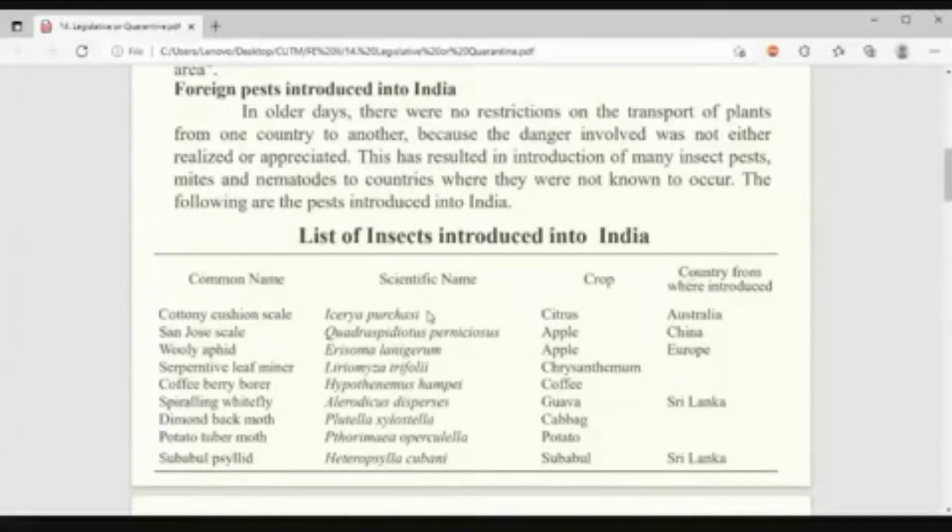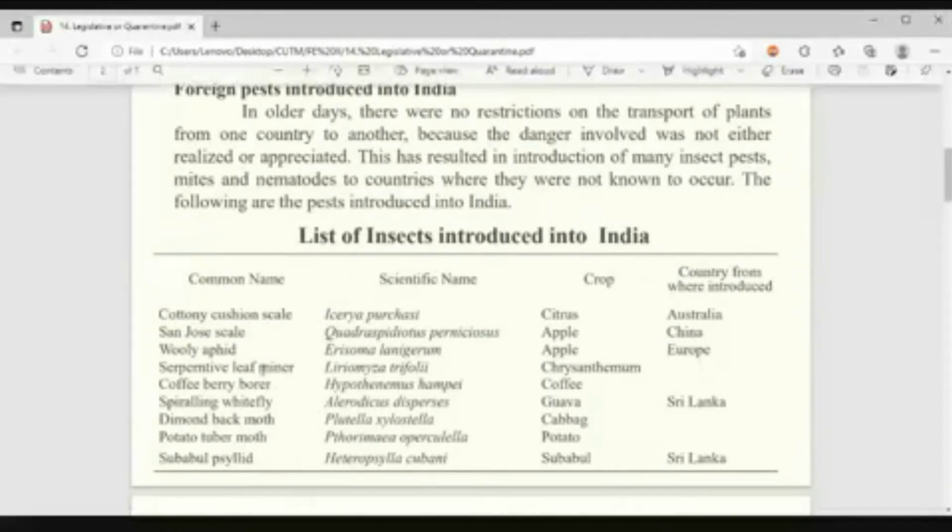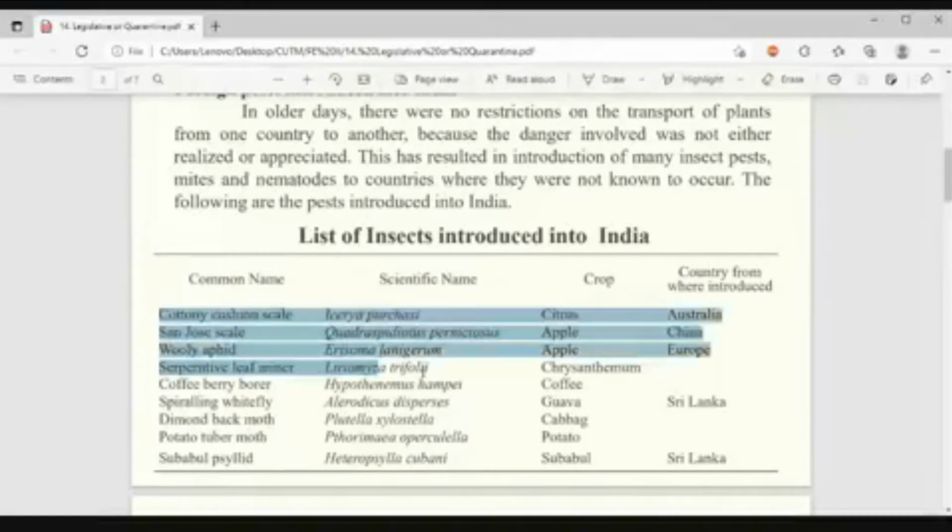Then come to San Jose scale, Quadraspidiotus perniciosus. Which plant do they attack? Apple plant. From which country were they introduced into India? China. Similarly, woolly aphid, Eriosoma lanigerum. Again apple. Okay, came from Europe. Like this, you have to remember all of the common name, scientific name, and from which country they have come. At least the first 3-4 you remember, up to this much. Understood? You try to remember.